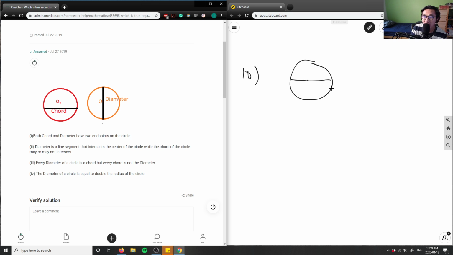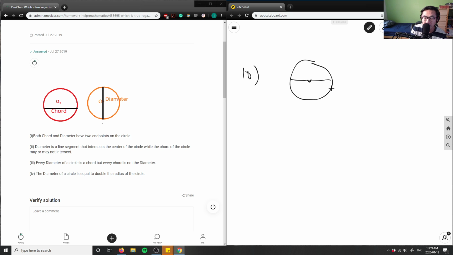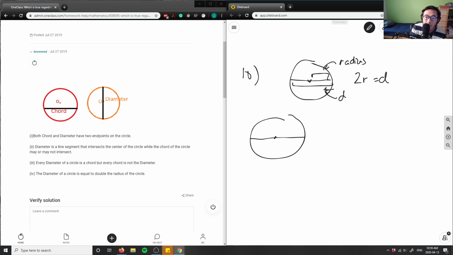That's good, right? The center of the circle matters a lot. Remember, this here you can call a radius, and 2 times my radius is my diameter. So this entire thing is my diameter. But a chord of a circle is different. A chord could encompass the center point, but it doesn't have to. Like I could do something like this, in blue. This here would be a chord. So it's not necessarily the diameter, because it doesn't have to go through the center. So this here would be a chord.